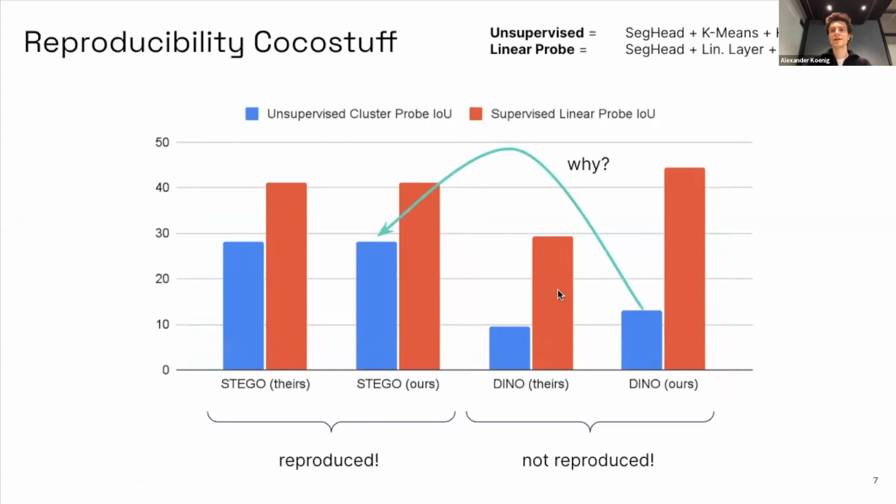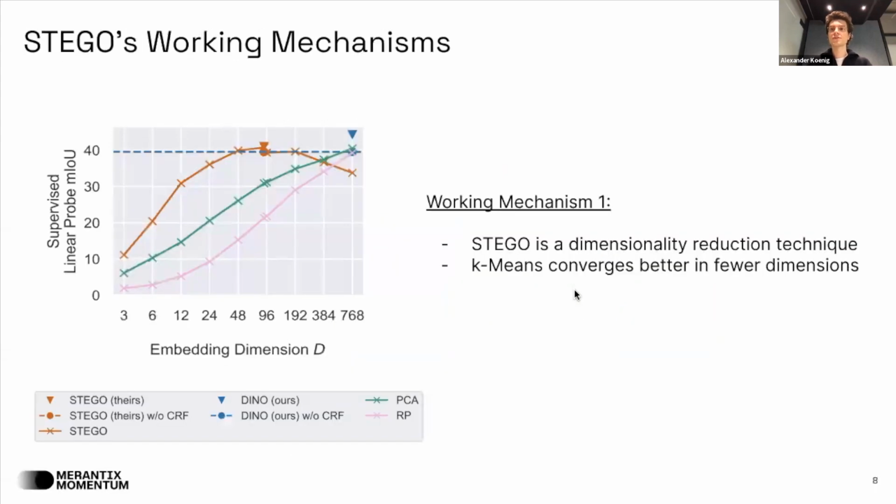In the second part of the study, we set out to identify the factor that makes STEGO perform better than DINO in the unsupervised evaluation. First, we benchmark STEGO's linear probe performance across different embedding dimensions of the STEGO segmentation head, which is noted on the graph's x-axis. We identify that STEGO, in orange, can robustly downproject the Vision Transformer's embedding dimension by a factor of 10 with little loss in supervised performance. Therefore, we conclude that STEGO is an efficient dimensionality reduction technique.